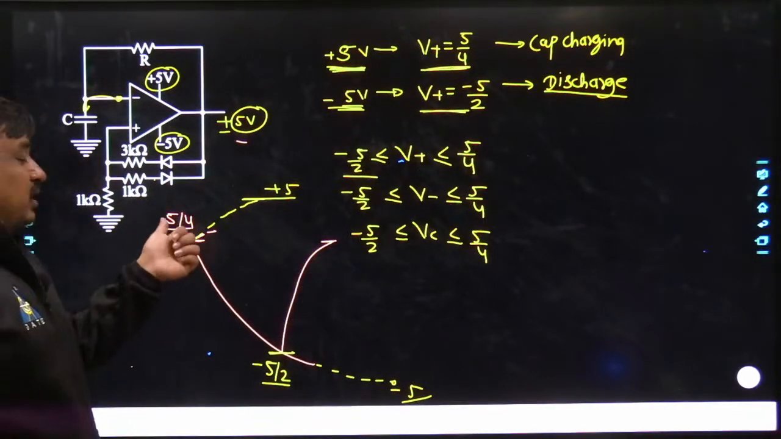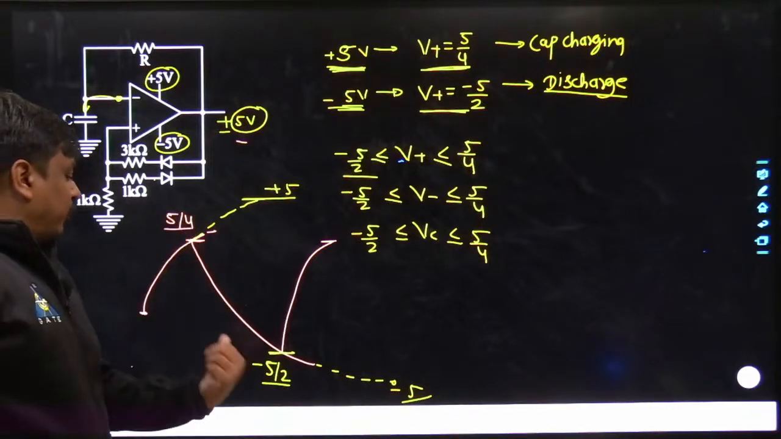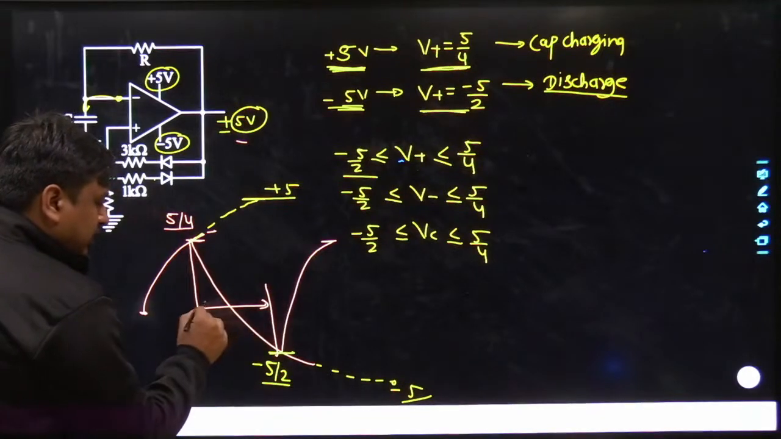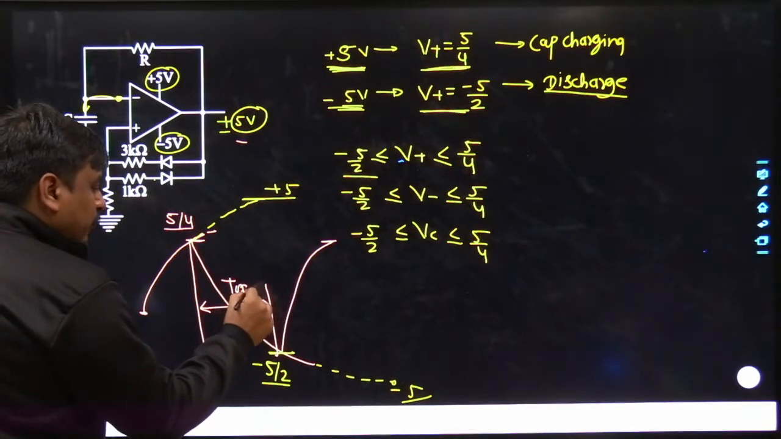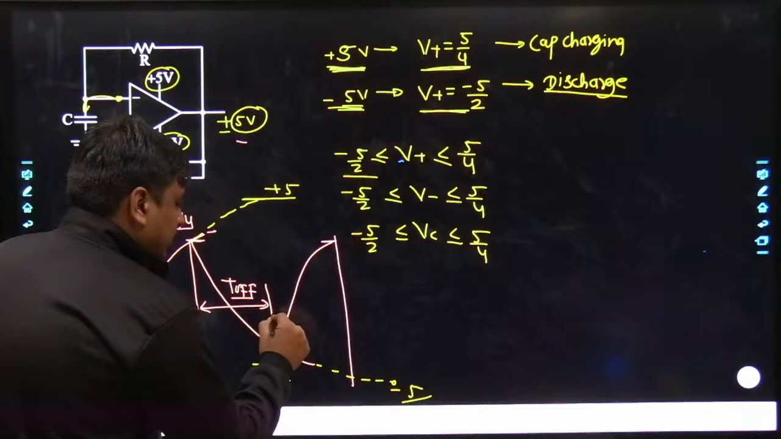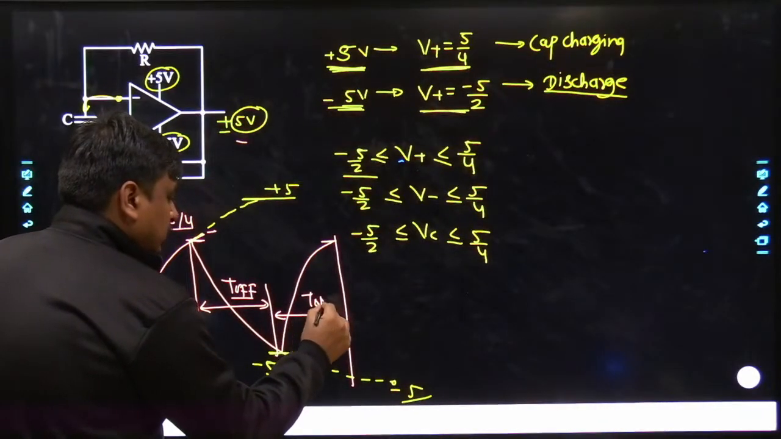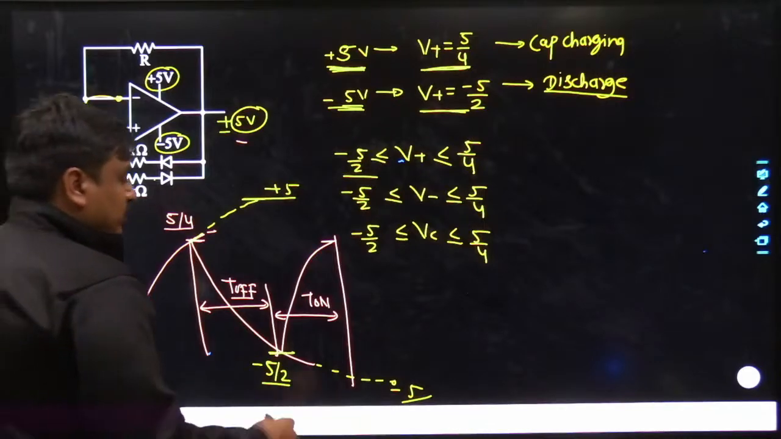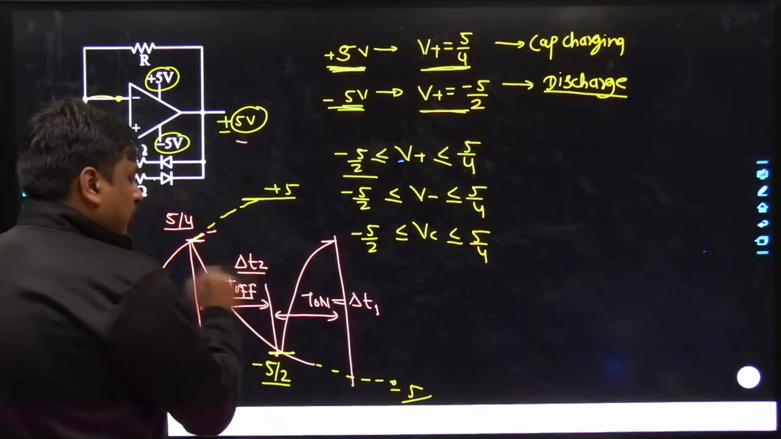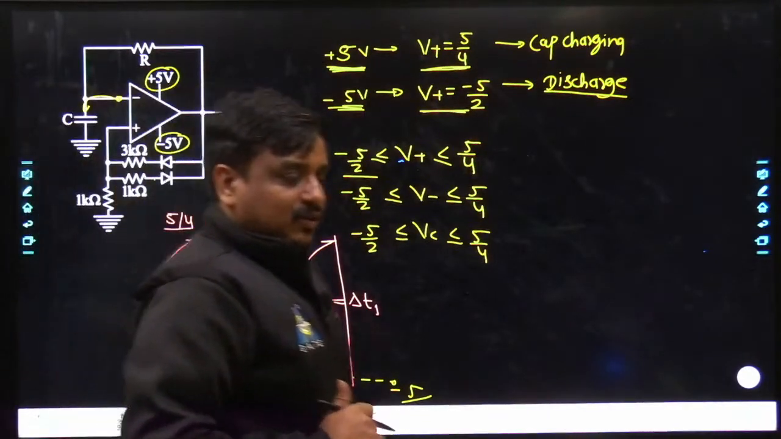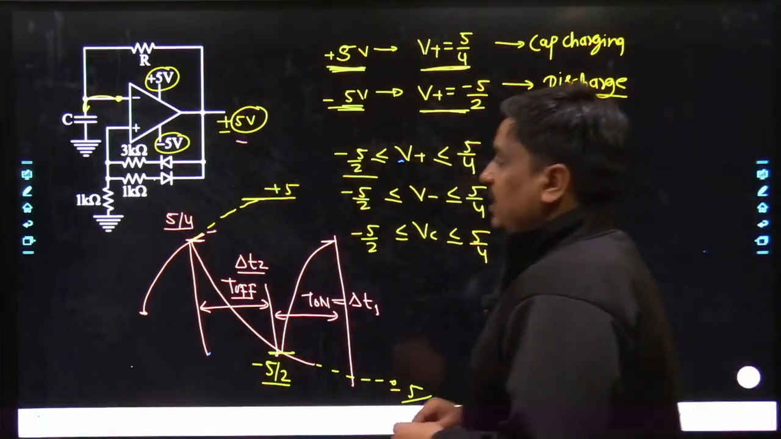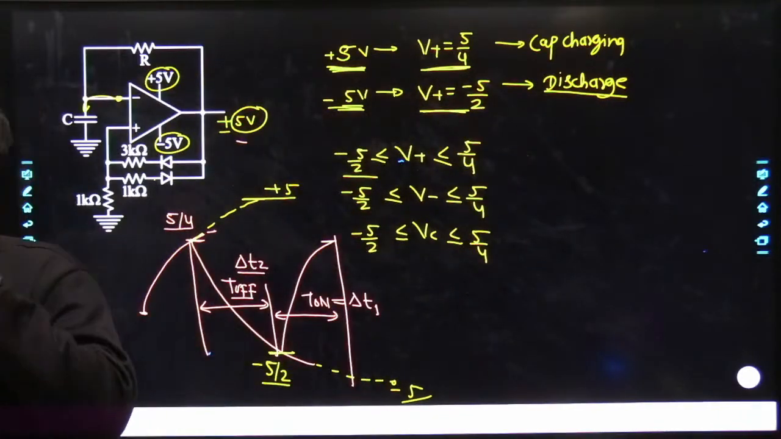So you can say the voltage traveled from 5 by 4 to minus 5 by 2. This period of time is nothing but T off, where the output V naught is equal to minus Vsat, and similarly this is nothing but T on. The T on was taken as delta T1 probably, and this has been taken as delta T2 probably. Anyways, before going into the detailed analysis, I would like to ask each one of you, can you get the value of delta T1? Yes, you should get that.